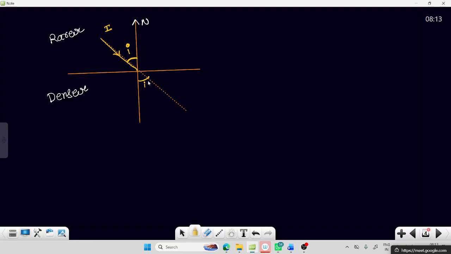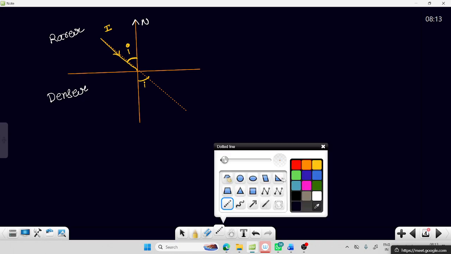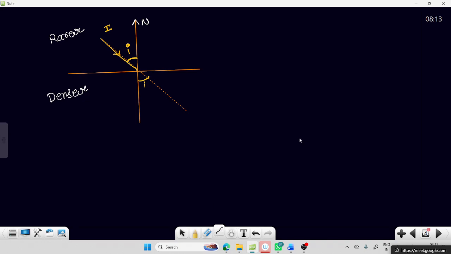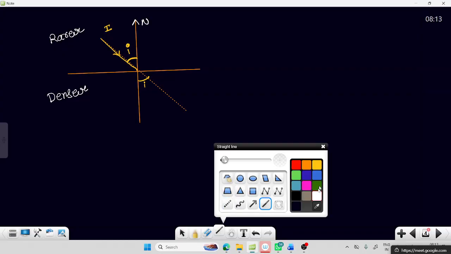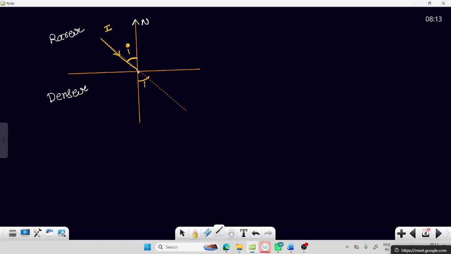But what happens here? The light ray wants to go like this, but the denser medium will attract the light ray. Instead of going away, it will attract the light ray. So as a result, instead of going in this direction, this light ray will bend like this. After coming here, it will bend towards the normal. Understood what I'm saying? Yes, sir.